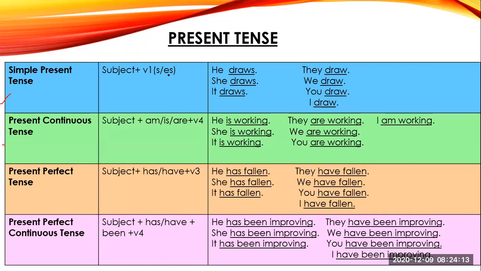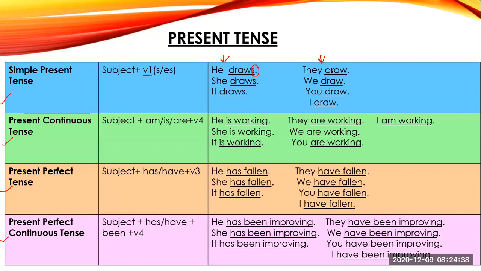Students, simple present tense means your V1, and with singular subjects you will have S or ES in your main verb. Here S is added to draws. So he draws, she draws, it draws. Next is plural subject. With this you will have V1, no S or ES.